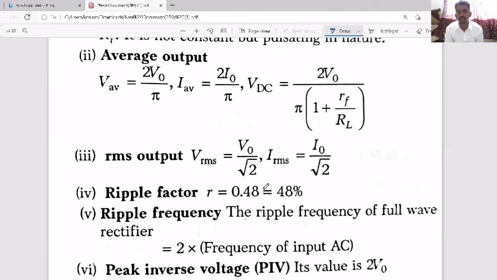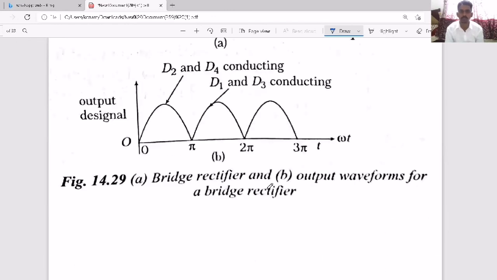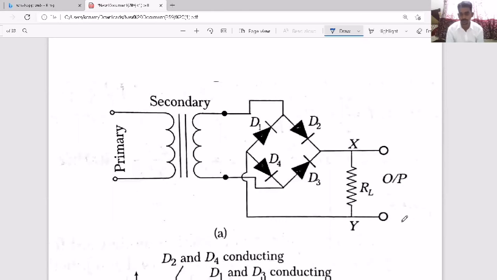The same full wave rectification can also be achieved with 4 diodes, which is called a bridge rectifier. I'll show the diagram here. The formulas are not different. For the positive cycle, suppose current flows in this manner. It goes and comes here, where there are 2 paths. It will not enter one because it is reverse biased, so the current enters the other. It will not go the other way here either. It goes on, you get the output, and it completes the circuit like this.